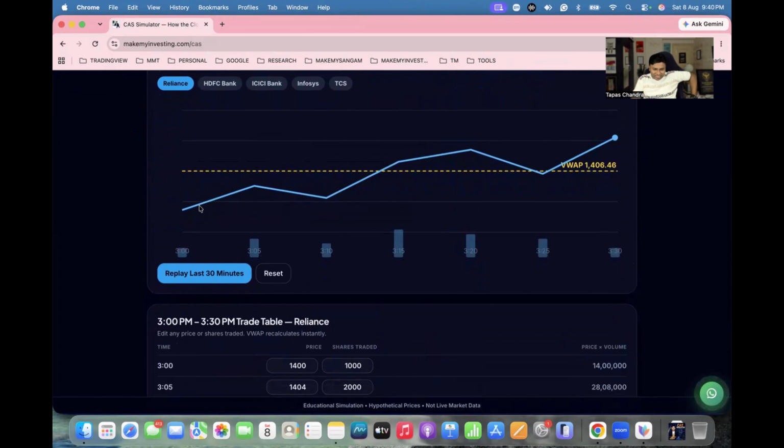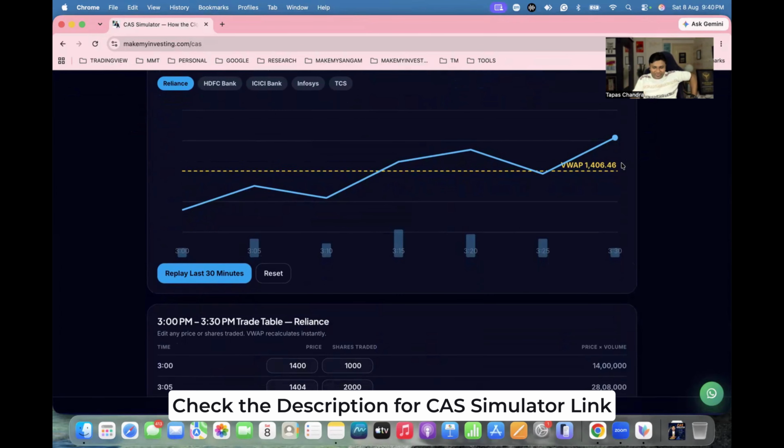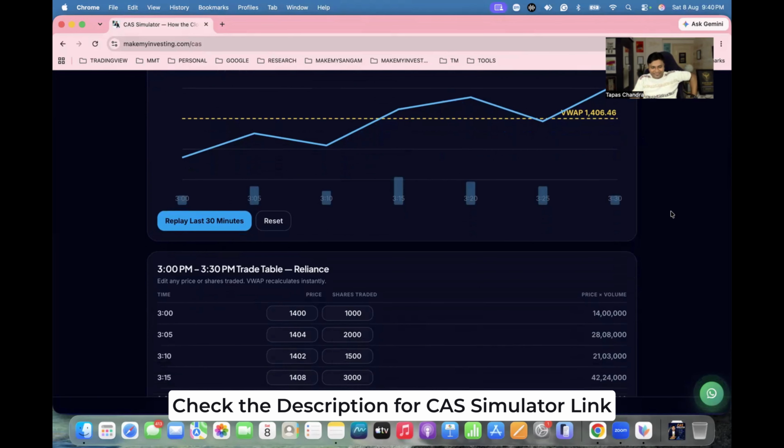Older method used to go smoothly one by one. Why? Because in the last 30 minutes, up to 3:30, VWAP, the volume weighted average price, almost the average price, was used to calculate, and you came to know about the final price. But now what is happening?